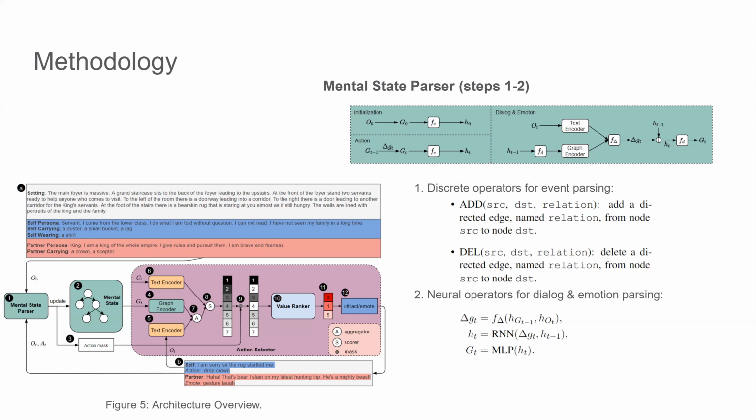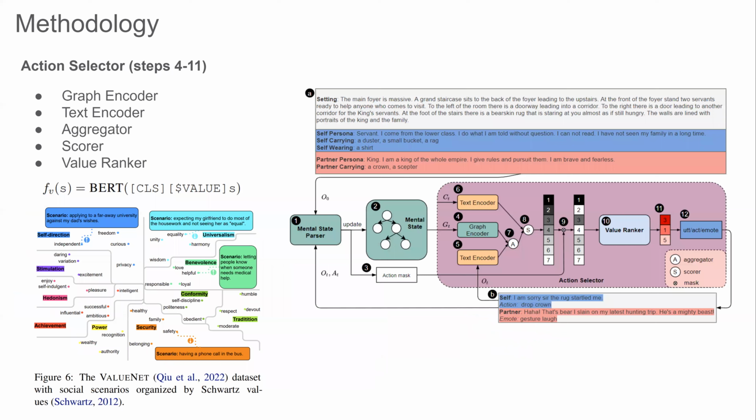We propose a hybrid parser to process dense and sparse information efficiently for actions that are template defined. We define delta G_t as a sequence of update operations of the above 2 atomic types. And for utterances, which have a continuous effect on the world state, we use a recurrent model-based approach. And for the graph encoder, we use a relational graph convolutional network. We use a BERT CLS token representation for text encoding.